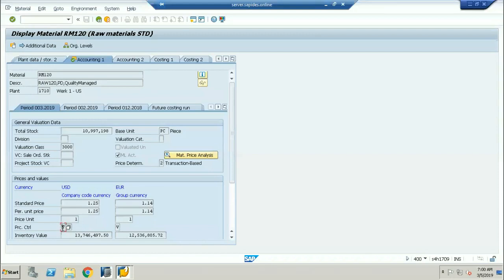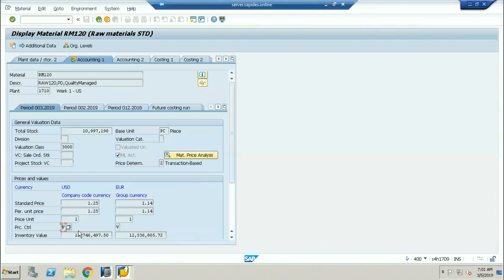All the raw materials are going to be taken as a moving average price, not as a standard price. But once the raw material you have received has been sent to consumption for manufacturing, then you are creating the semi-finished goods. That semi-finished goods and the finished goods are valuated at the standard price.